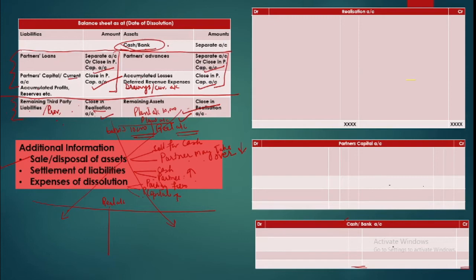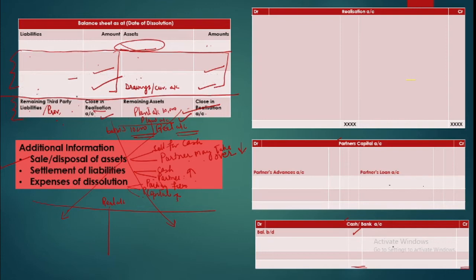So let us see. First thing is we are to get rid of cash and bank. We will simply put it in the cash and bank account. So just get rid of this. Where does it go? It comes here. So you have recorded the balance. Now we are to get rid of partners' amounts. In order to get rid of partners' amounts, where should these go? These should go in the partners' capital accounts. So if you are preparing these three accounts simultaneously, you can simply pick up the accounts and close them. Just move them from the balance sheet and put them in the partners' accounts. You can put them in a separate account also, and you can pay them separately.